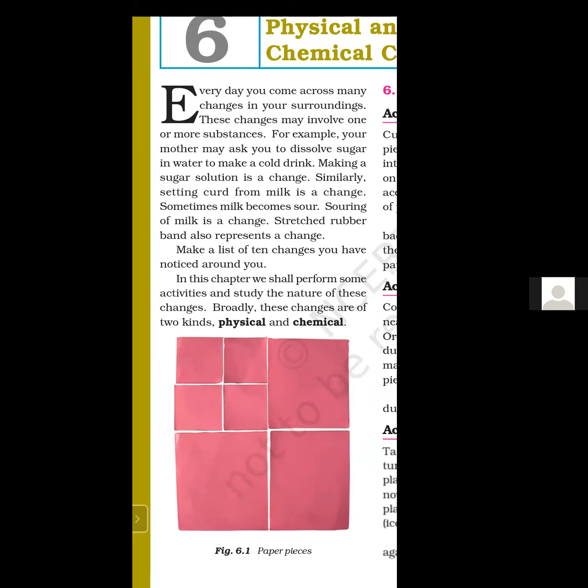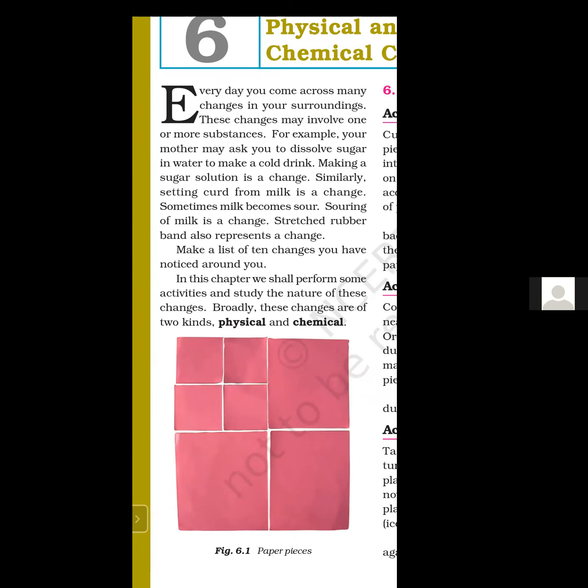Every day you come across many changes in your surroundings. These changes may involve one or more substances. For example, your mother may ask you to dissolve sugar in water to make a cold drink. When you are making nimbu pani, you are just dissolving sugar or salt into the water.